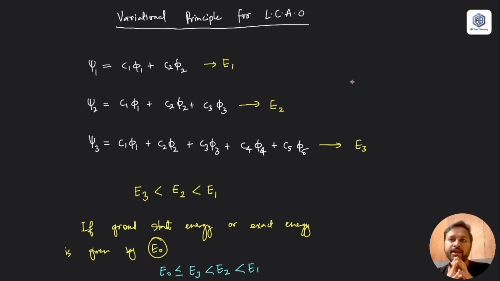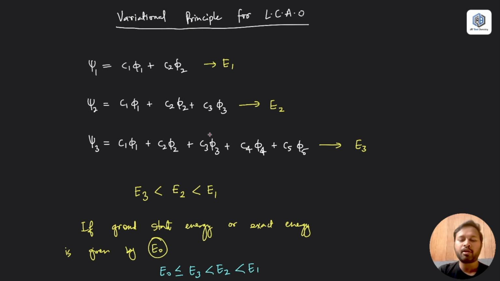So the energy of any system in the exact manner, where you are not using any other wave function, in the most stable form, that's called ground state energy, right? So ground state is the most stable state, so that should be lowest in value. That's why E naught should have the lowest value of energy, followed by the order decided by how many orbitals are linearly combined to make the wave function.